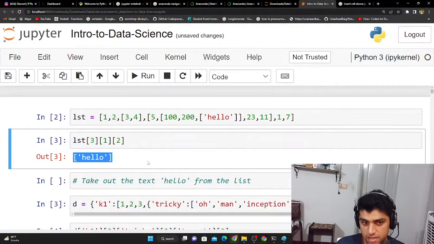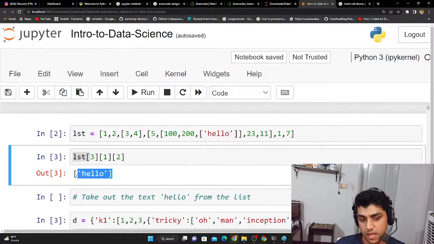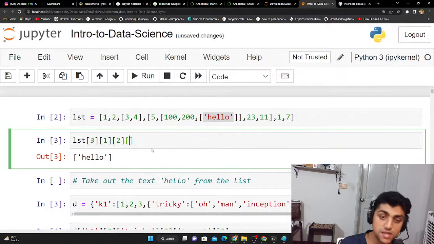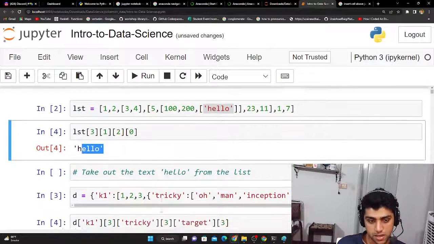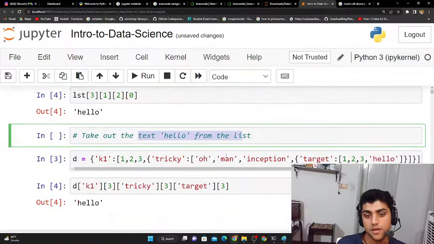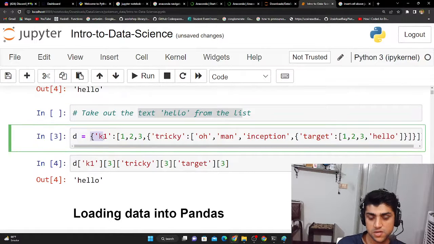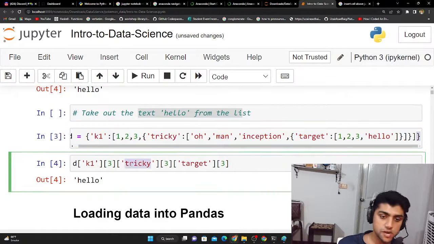Now this is the thing that I wanted to tell you. When we did 3, 1, and 2, we got this thing, but we actually need the text hello inside of it. So what we do is we get the first index of that list. And what is that? 0, obviously, that's the first element. And that's how we got the text hello from this list. Now the other way is this thing: take out the hello text from the dictionary. This is on the bottom. This thing, D, and then we have these squiggly brackets, and once you have squiggly brackets, you're supposed to know that there are dictionaries in Python.